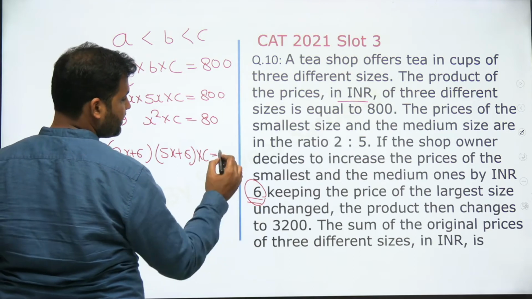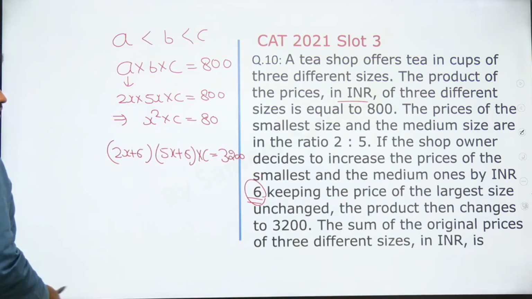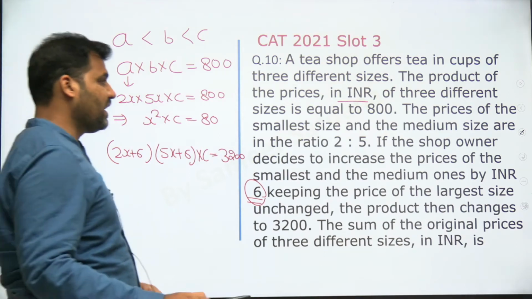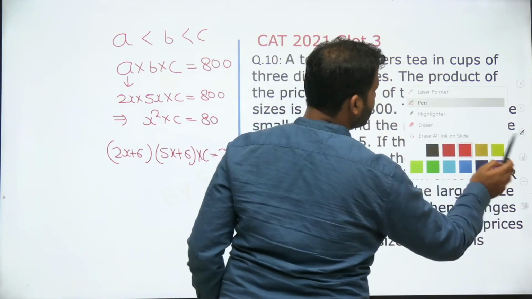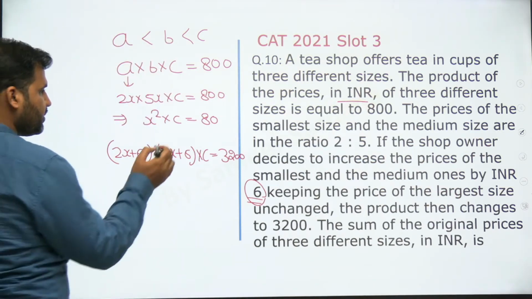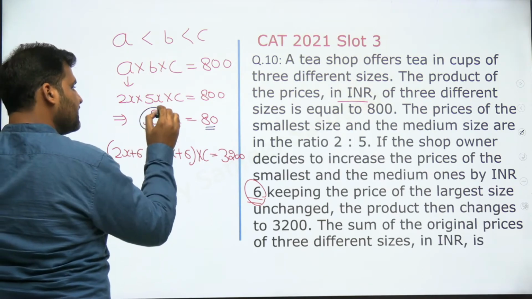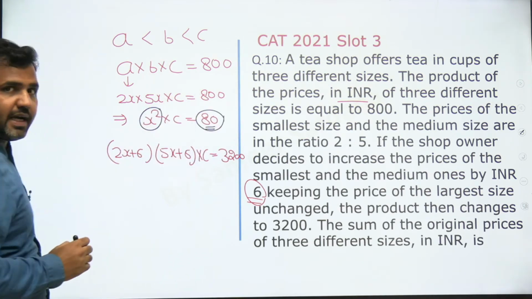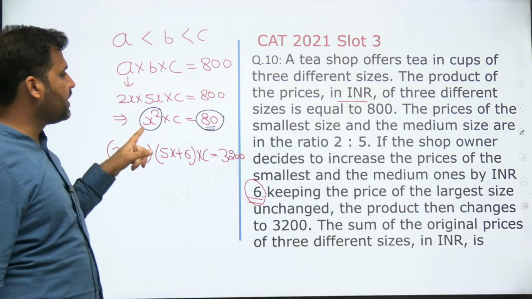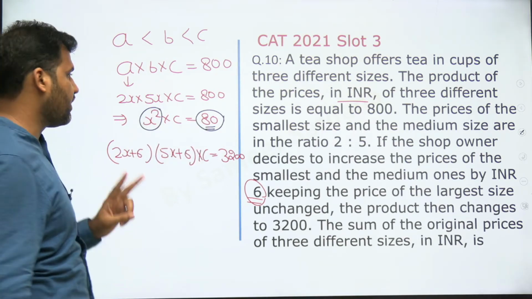This total price is now coming out to be 3200. Now you see that these are the 2 equations that I'm supposed to solve. Now you might be thinking it will take a lot of time to solve this equation, but if you apply a basic mind here, you see that this value here is 80. X square is a factor of 80, right? If x square is a factor of 80, how many perfect squares are there which are the factors of 80?